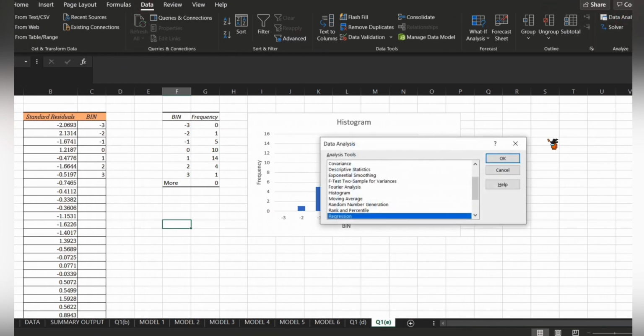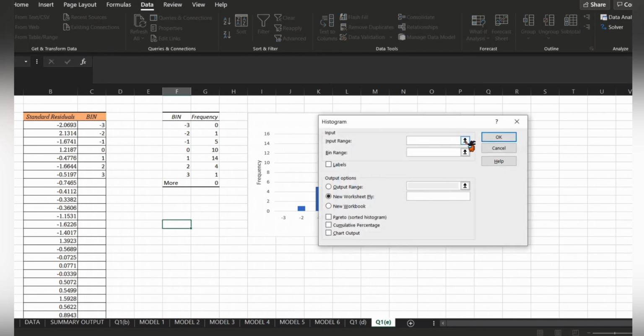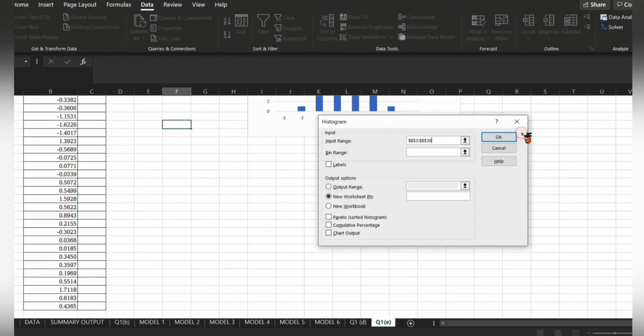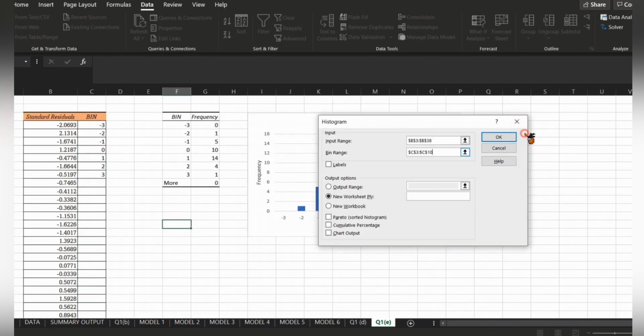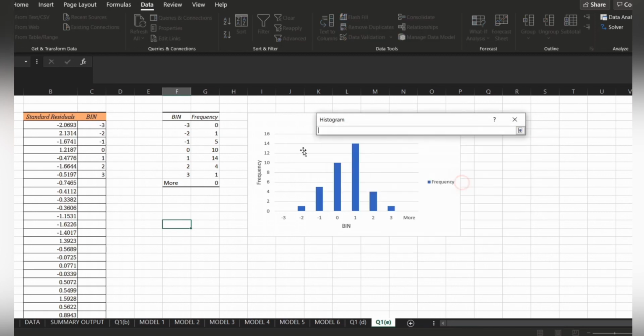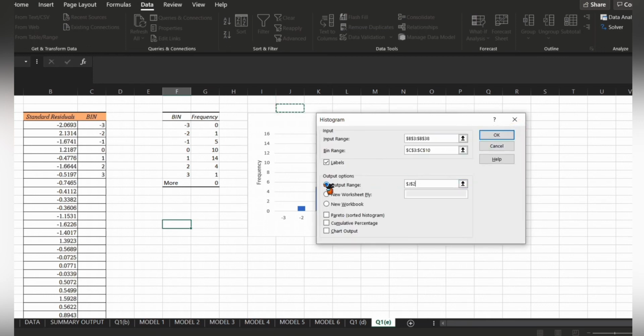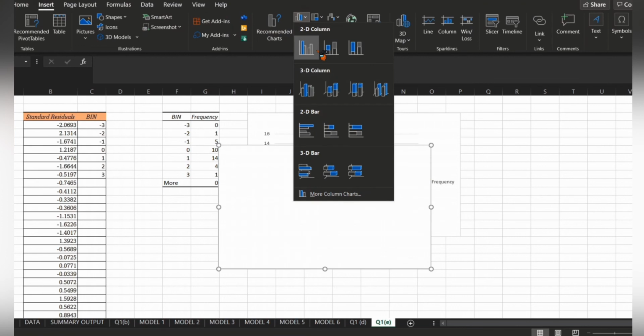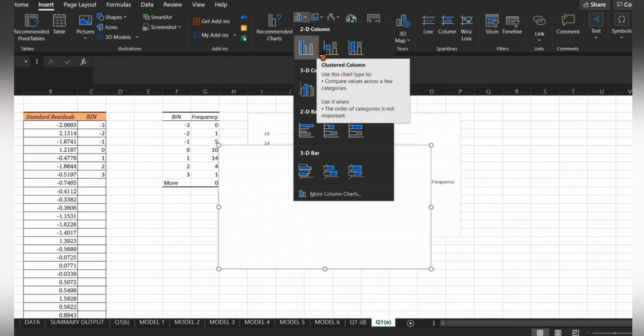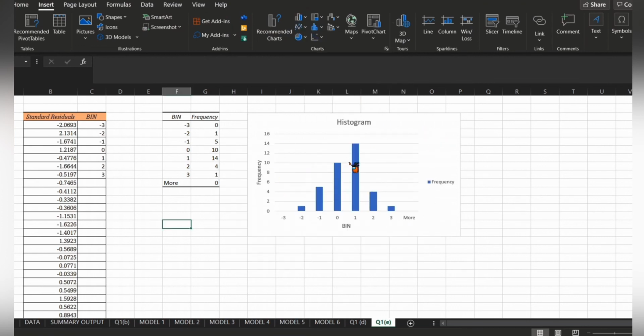Data and data analysis, we choose histogram and we click OK, and we select the data, and this is the bin range, which is this one, and then we click labels and output range anywhere near here, and then we click OK. So this is the outcome, bin and the frequency. From this, we click insert and select a chart here. And here is the complete histogram.